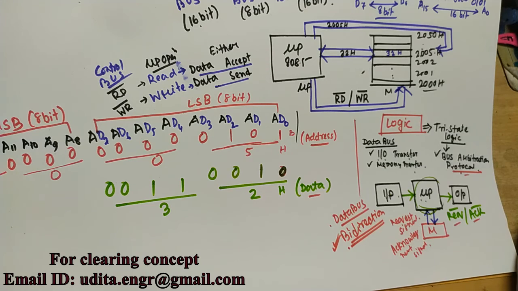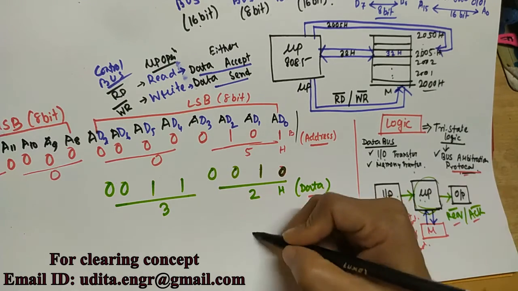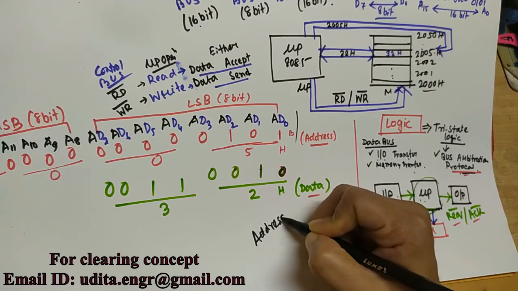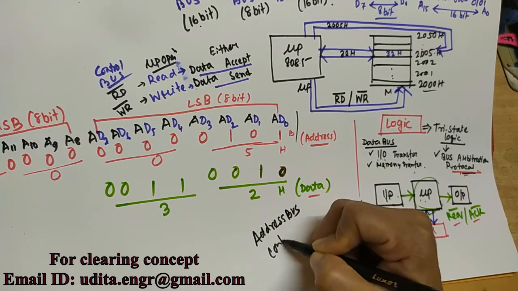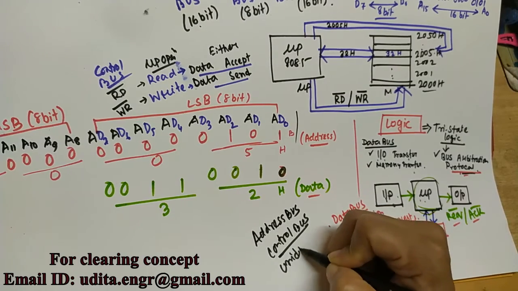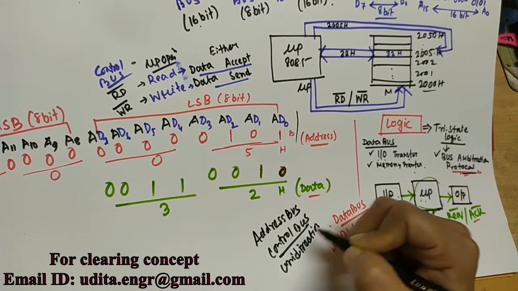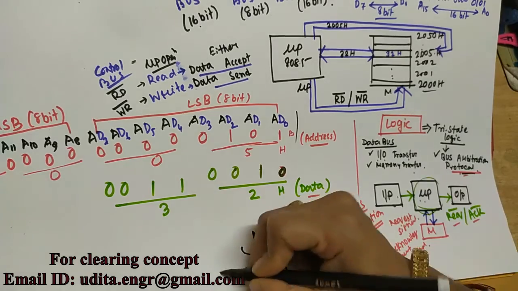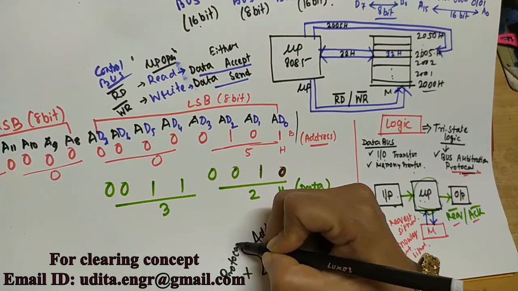But memory and input-output devices don't need tri-state logic on the address and control bus. This logic is not needed for the address bus and control bus because they are only unidirectional, so their protocol is not required.